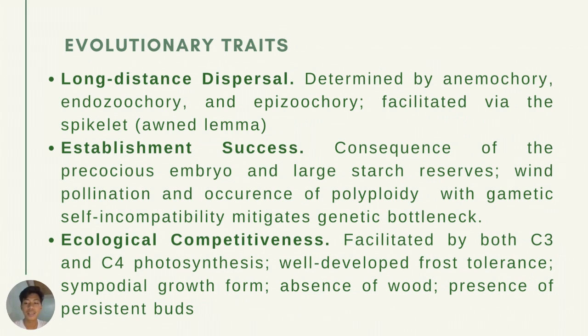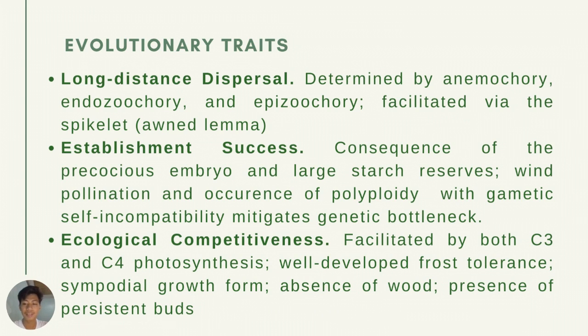Establishment success could be a consequence of the precocious embryo and large starch reserves, which may underpin the extremely short generation times of grasses. Post-establishment genetic bottlenecks, or the occurrence when a population is greatly reduced in size, may be mitigated by wind pollination and the widespread occurrence of polyploidy in combination with gametic self-incompatibility.